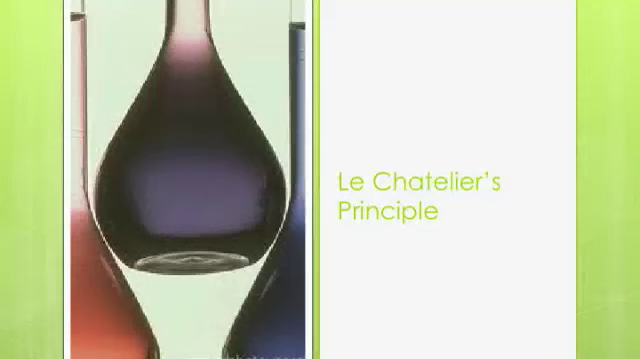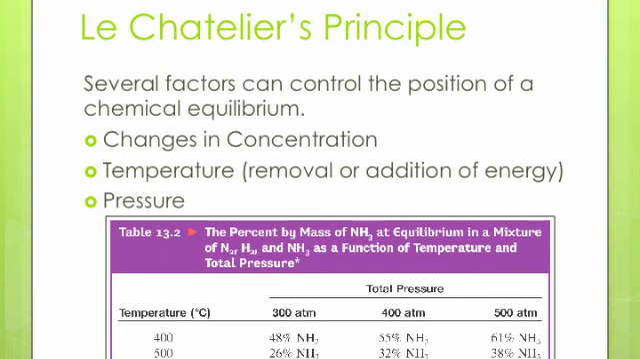In this video, we are going to discuss Le Chatelier's principle. Le Chatelier was a French chemist and is the father of the equilibrium law. His work is now part of the fundamental understanding of equilibrium. Le Chatelier's principle controls the position of a chemical reaction. We will look at several factors and predict changes in equilibrium position.